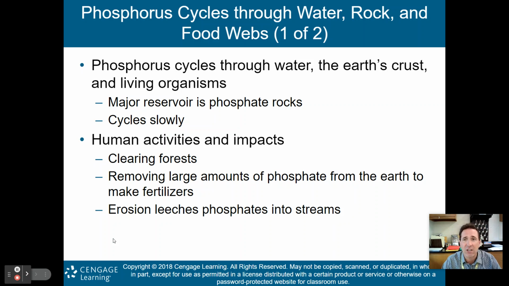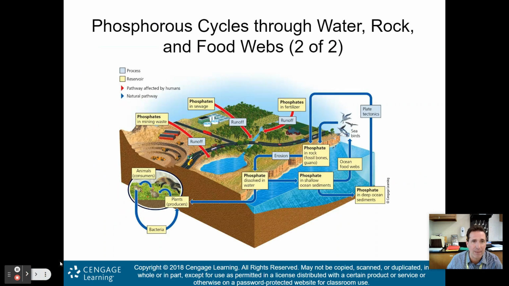The phosphorus cycles through water, the Earth's crust, and living organisms. Their major reservoir is in phosphate rocks. This is a very slow cycle. We're talking about millions of years for the phosphorus cycle to pretty much cycle itself out. Human activities and impacts: we clear forests, removing large amounts of phosphate from the earth to make fertilizers, and erosion actually leaches phosphates into streams, which we don't want.